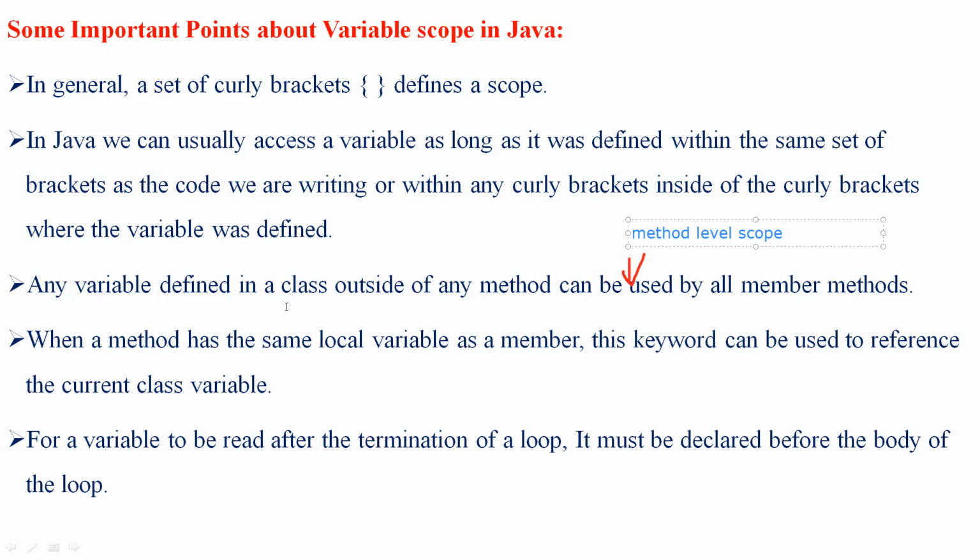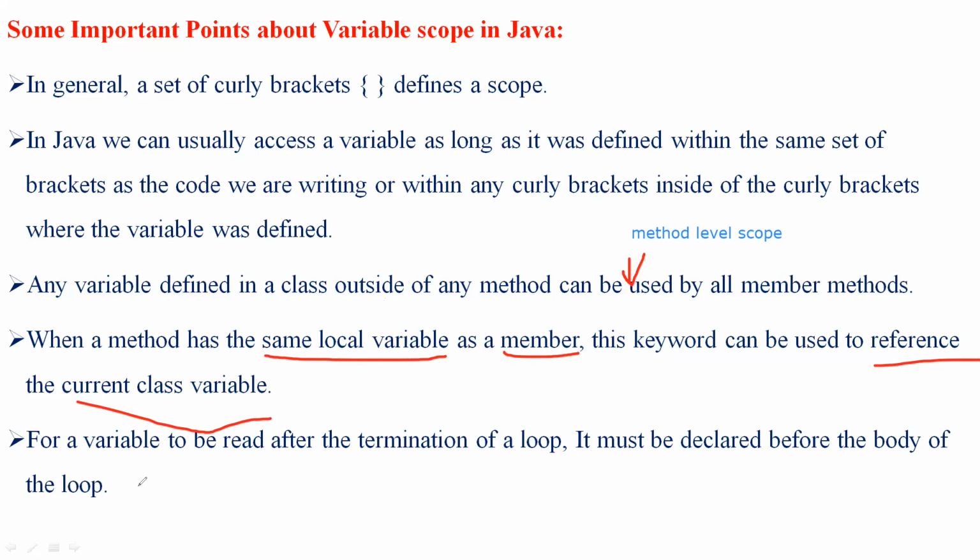The next point is when a method has the same local variable as a member, the this keyword can be used to reference the current class variable. We use variables accessed at the same local memory, and we can use it as a member variable to have a reference variable. By using this reference, we can refer to the current class variable by using some local variables.